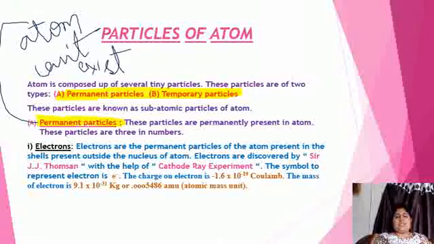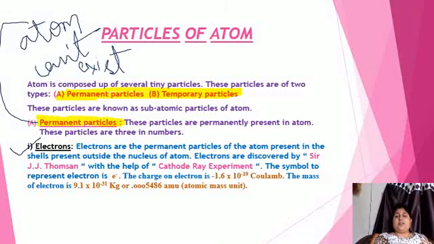First of all, we will discuss electrons. Electrons are the permanent particles which are present in the shells, outside the nucleus of the atom.